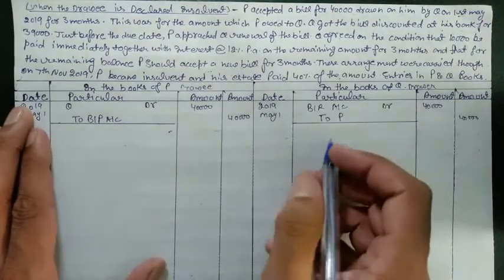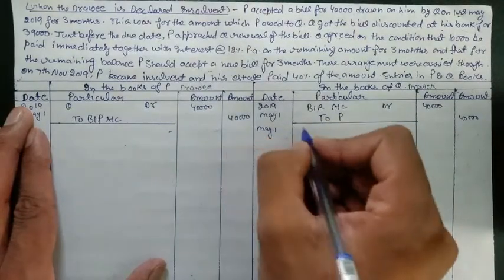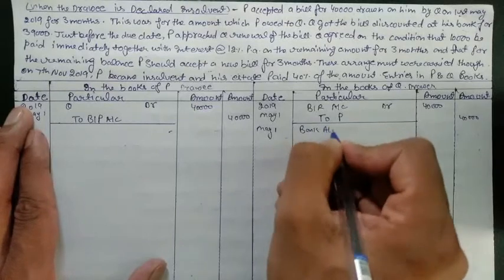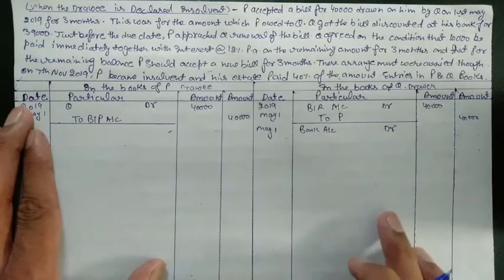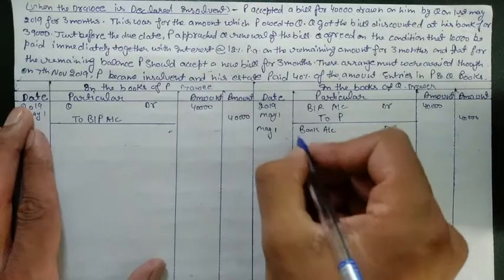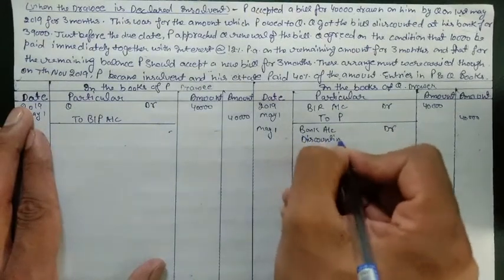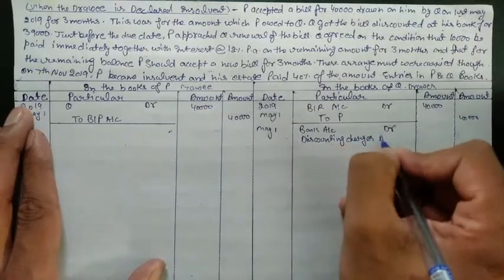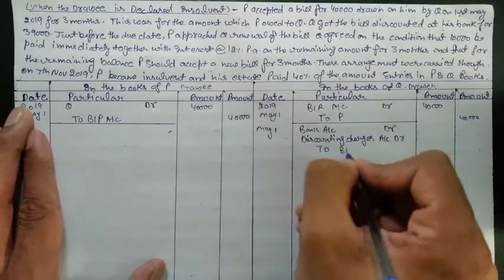So in the books of Q, we will post on May 1st, the same day. The entry will go: bank account debit, but we know that the bank always charges for the discounting of the bill, so we will put discounting charges account debit to BR.